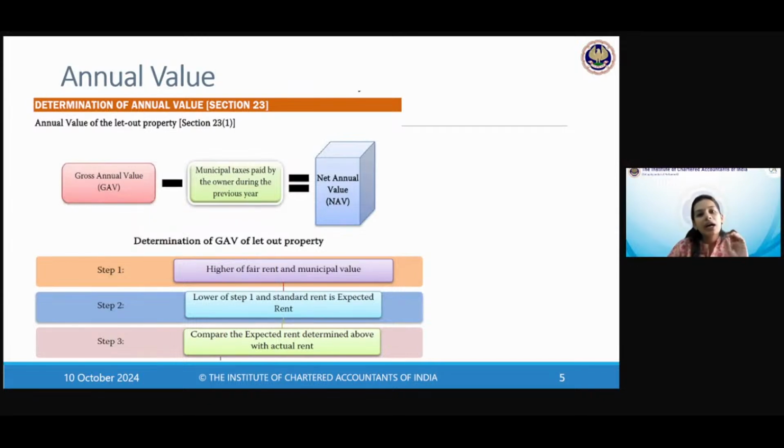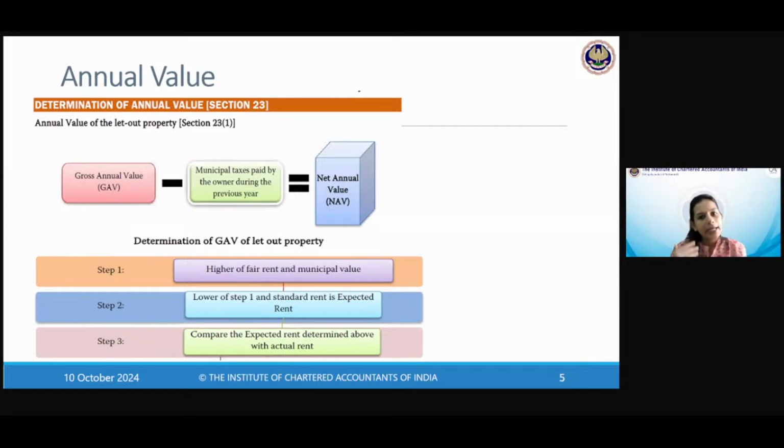You will first take the higher of fair rent and municipal value. You pick up whichever is higher. You compare it with the standard rent. Then whichever is lower, you get the result, which is expected rent. Expected rent means the benchmark, which is through the fair rent, municipal value, or standard rent. This is at least the rent which this property deserves, irrespective of the actual transaction value.